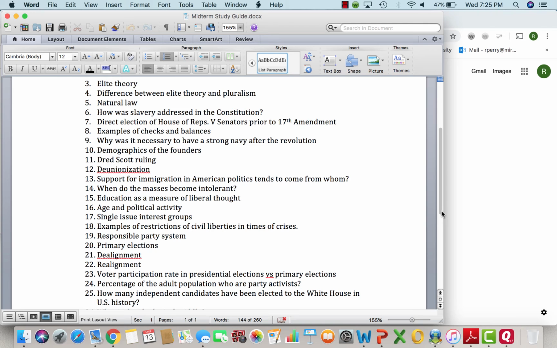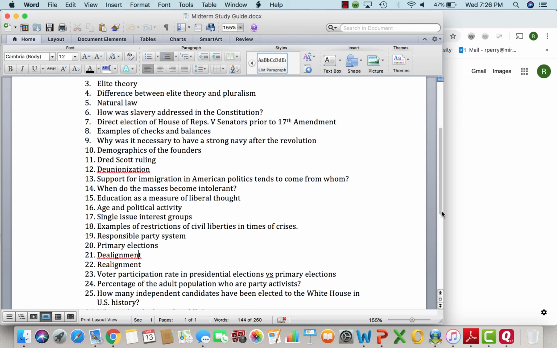When we compare presidential elections to primary elections, usually the participation rate is about one half of what the presidential election has. So if we usually have 60% of the people participating in a presidential election, generally a primary election will have roughly a half of that. Know that the adult population who are party activists is relatively less than 5%. And I really want to emphasize that no independent candidate has ever been elected to the White House.